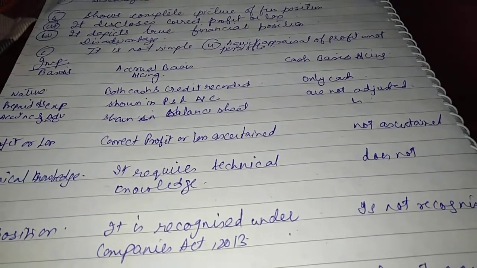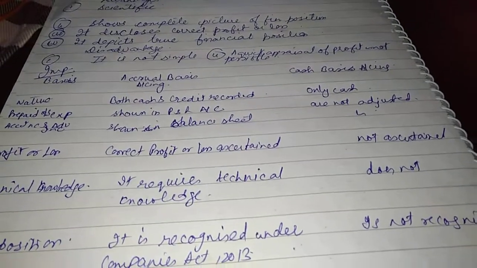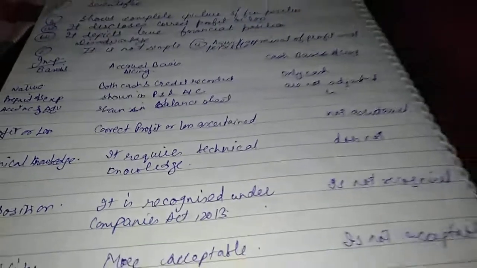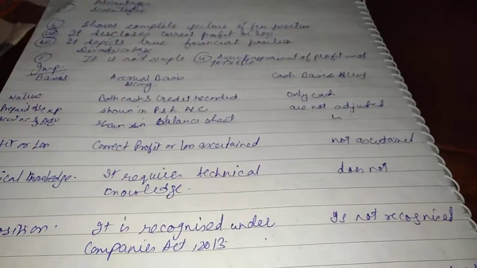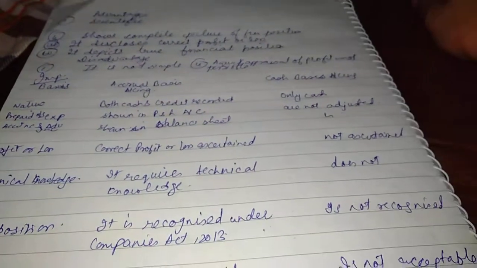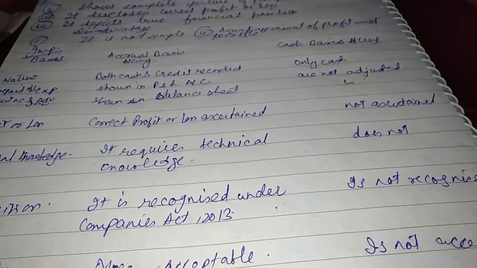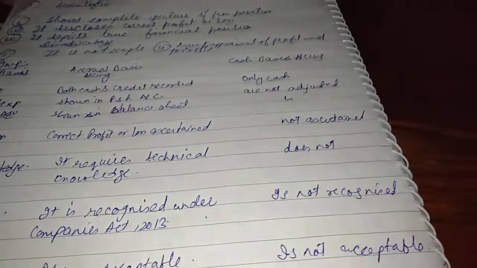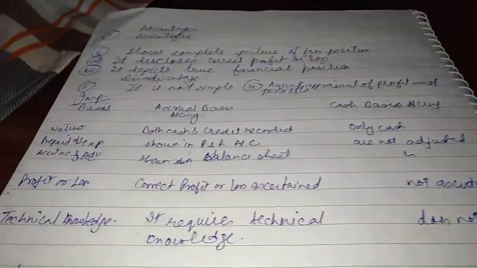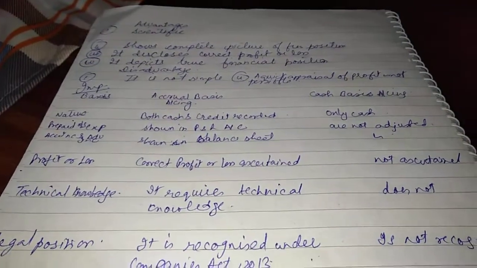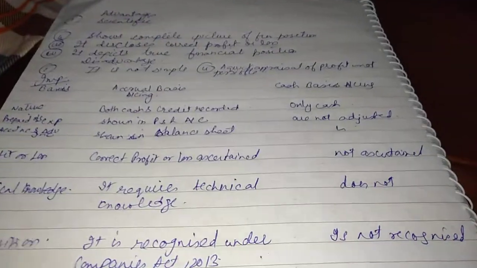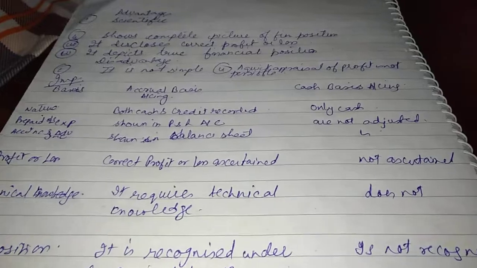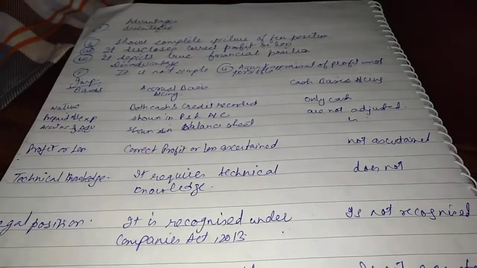Prepaid and outstanding expenses. In accrual basis, prepaid and outstanding expenses are shown in the profit and loss account. In cash basis, they are not adjusted. Same with accrued income and advance income: they are shown in the balance sheet in accrual basis, but in cash basis they are not adjusted. Profit or loss. Accrual basis shows correct profit or loss as they are making adjustments. Cash basis does not ascertain correct profit or loss.